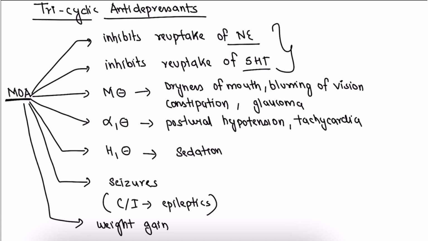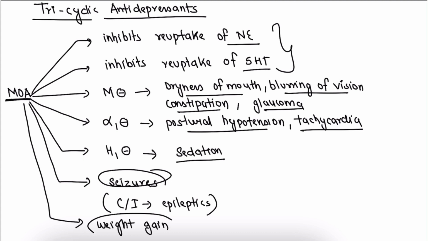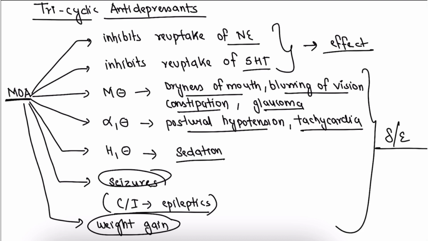It also blocks muscarinic receptor, which leads to dryness of mouth, blurring of vision, constipation, and glaucoma. It blocks alpha 1 receptor, which leads to postural hypotension, tachycardia. It also blocks H1 receptor, which leads to sedation. The other effects are seizures and weight gain. As it causes seizures, it is contraindicated in epileptics. This is the effect we want, and these all are side effects of tricyclic antidepressant.